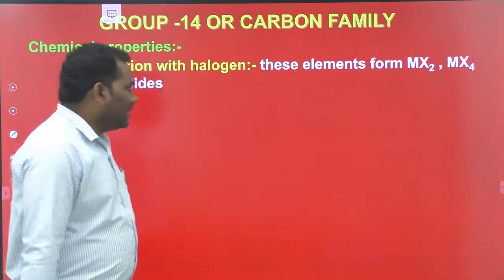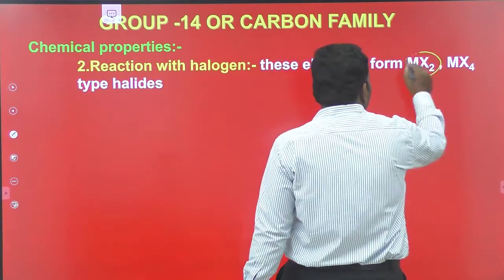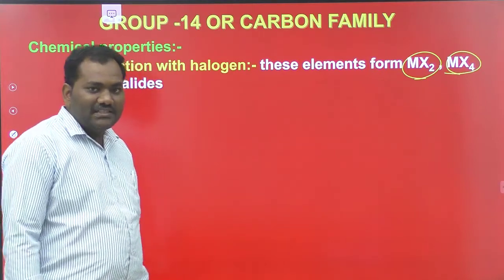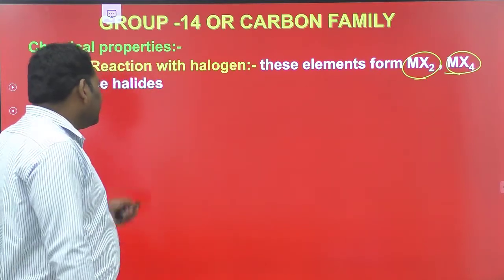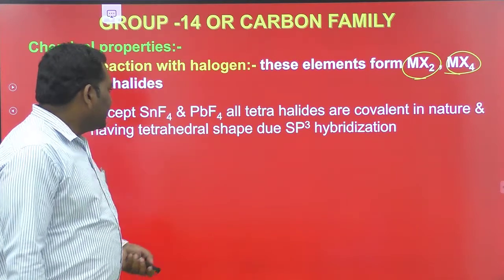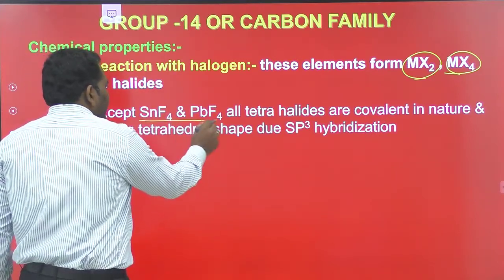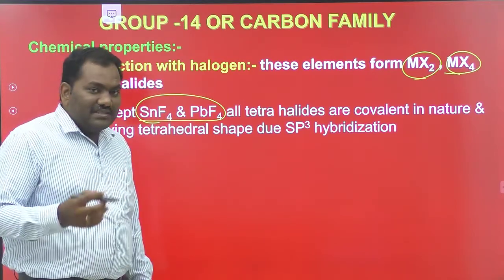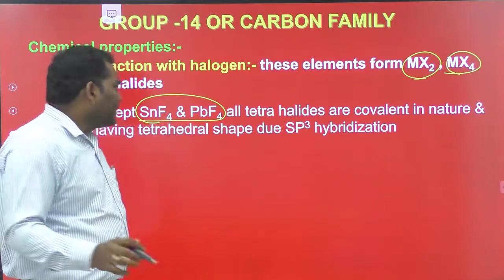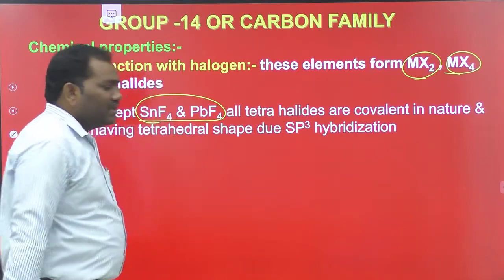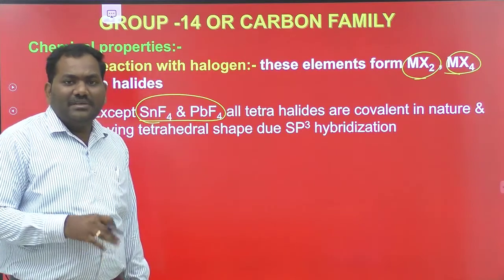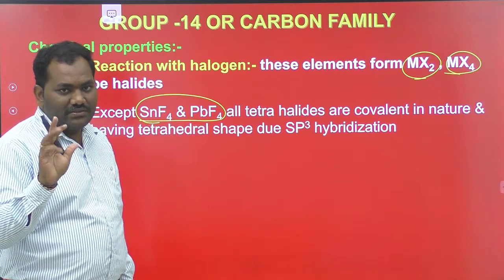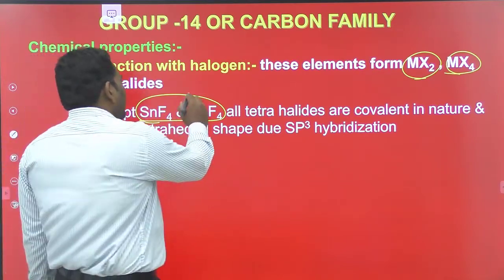Okay, and the next one is reaction with halogen atoms. These elements react with halogen atoms to form MX2 and MX4 type halides, that is, dihalides and tetrahalides. Here, except SnF4 and PbF4, all tetrahalides are covalent in nature. Only SnF4 and PbF4 are somewhat ionic in nature, but all the remaining tetrahalides are covalent. You remember these points. These two are ionic in nature.